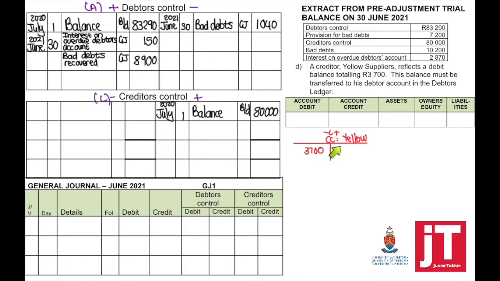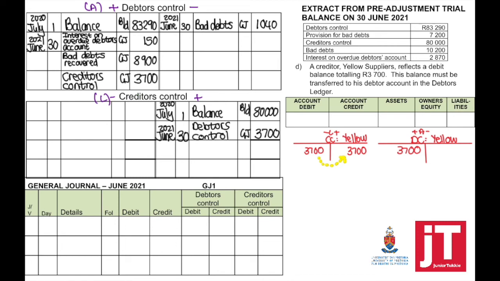They said a creditor with a debit balance must be transferred to the debtor's ledger, which means that it must be taken out from the creditor's ledger. This means the creditors ledger, creditors control, will be credited, and the account debited, debtors control. In my general ledger, debtors control will be debited with 3,700. Account credited, creditors control,